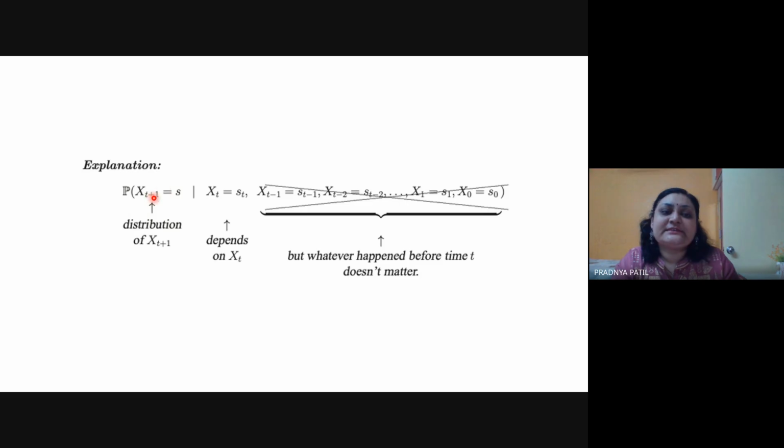So this is the parameter, that is x, that is weather, and t plus 1 means tomorrow, equal to s. S is some kind of state. Let's say I am saying that tomorrow's state is sunny. So this is the distribution of x of t plus 1, which is dependent on x of t, that is today. X parameter's today's value equal to s_t means at today's value, what is the parameter state.